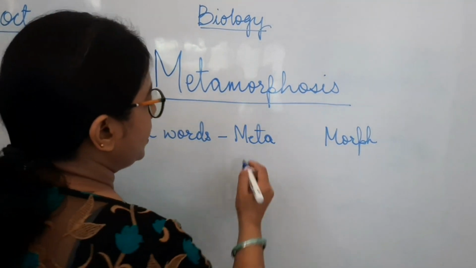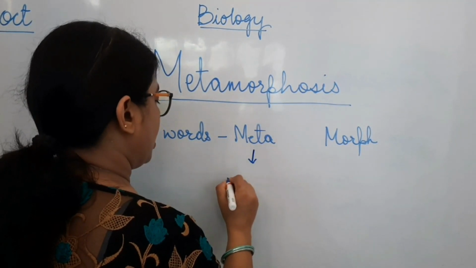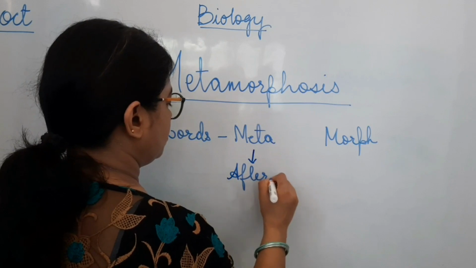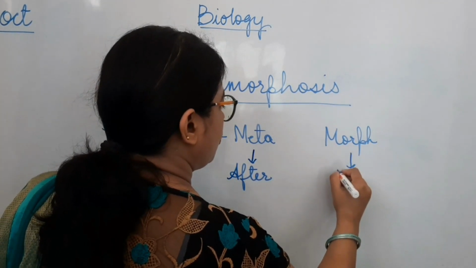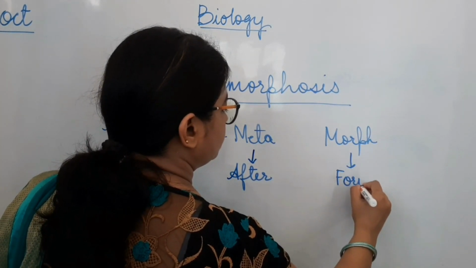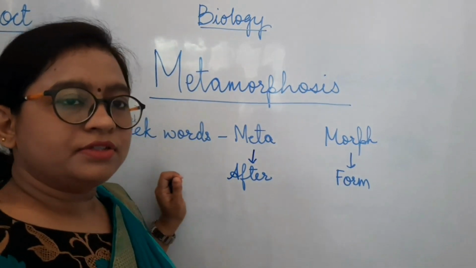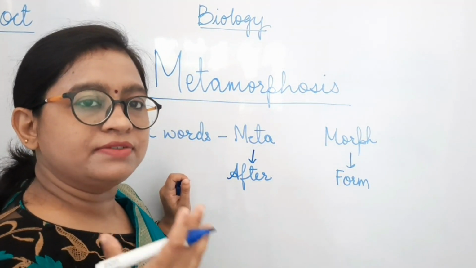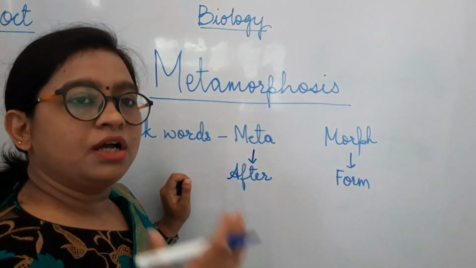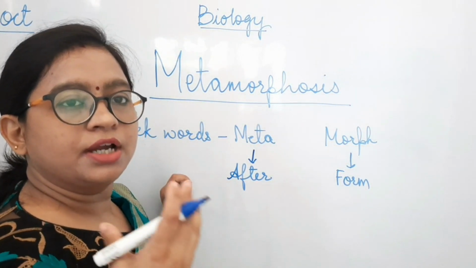So what does it mean? Meta means after and morph means form. Means what is the transformation that is being seen once the organism starts developing.